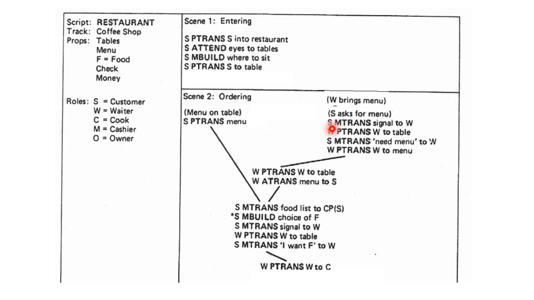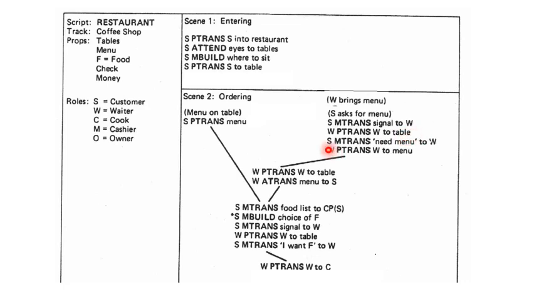The customer MTRANS gives a signal, tells the waiter, or the customer looks for the waiter. Then the waiter changes his position to the table where the customer is sitting.